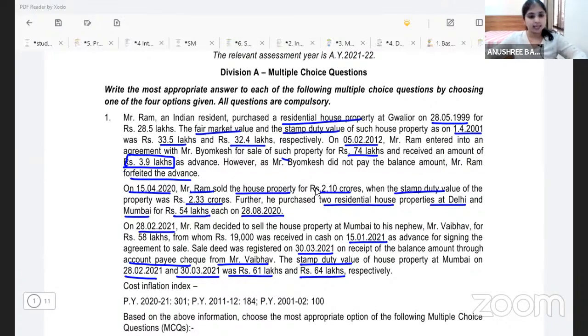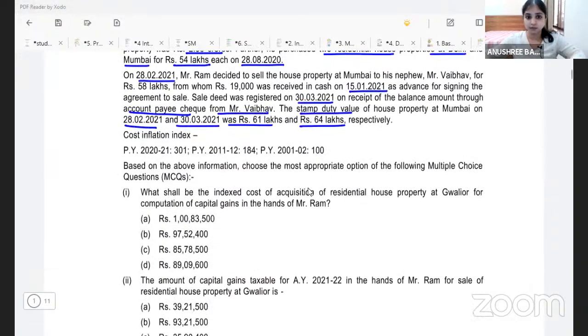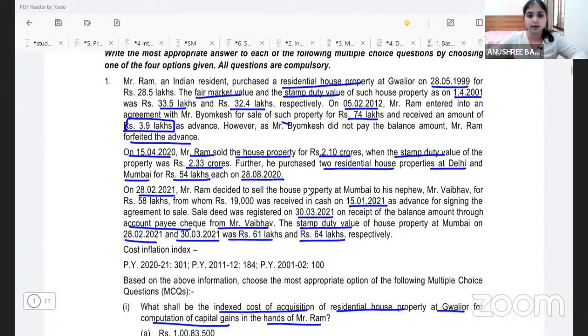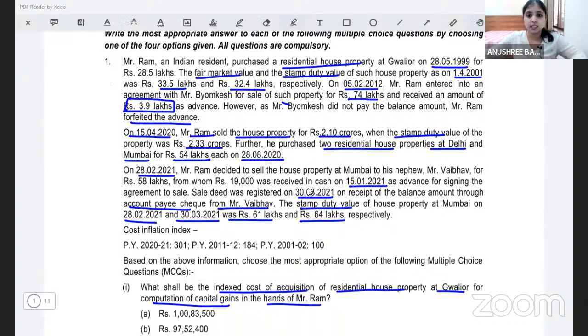So with this, let's begin. Let's begin the first subdivision over here. They're asking us to find the indexed cost of acquisition of the residential house property at Gwalior for computation of capital gains in the hands of Mr. Ram. All right. So we're supposed to find the cost of acquisition of the Gwalior house property. Now, how will we find the cost of acquisition? When was this property purchased? This property was purchased by Mr. Ram on 28th May 1999.